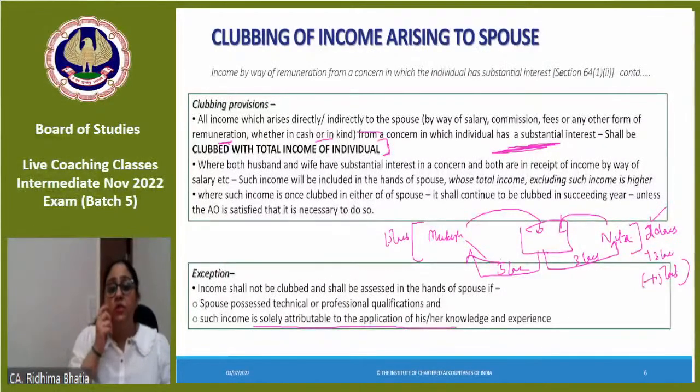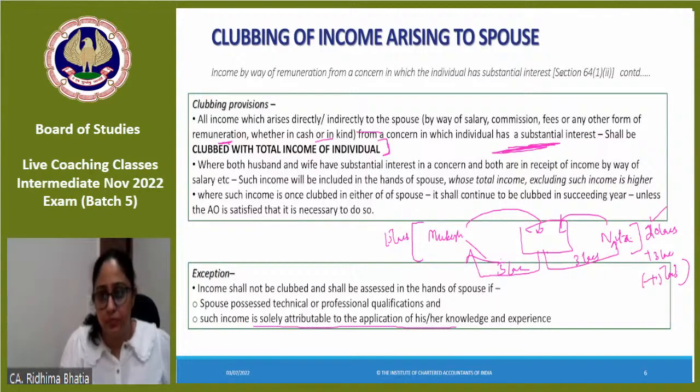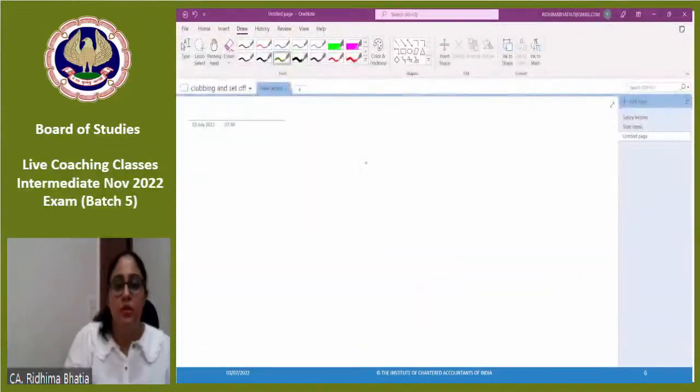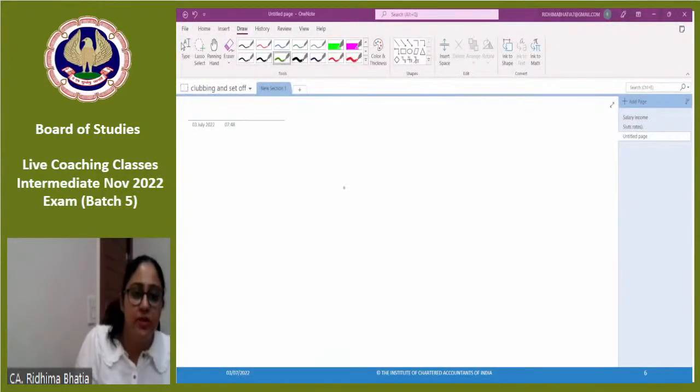If substantial interest is not there, and an individual does not have qualification and gets remuneration, will the clubbing provision apply? No. See, first of all, it would happen very rarely. Students, think about this: what does substantial interest mean? Why have they kept the words substantial interest?